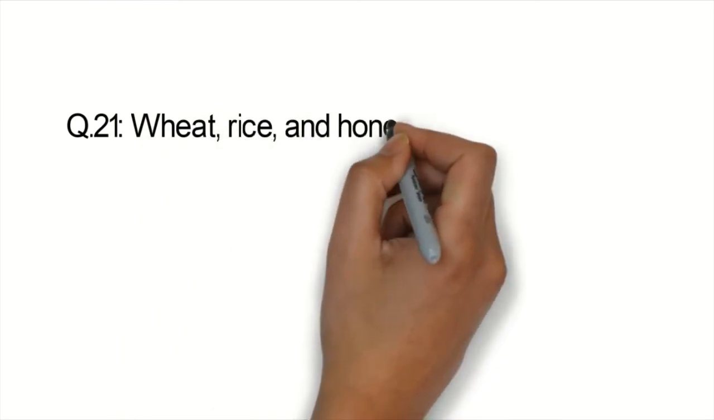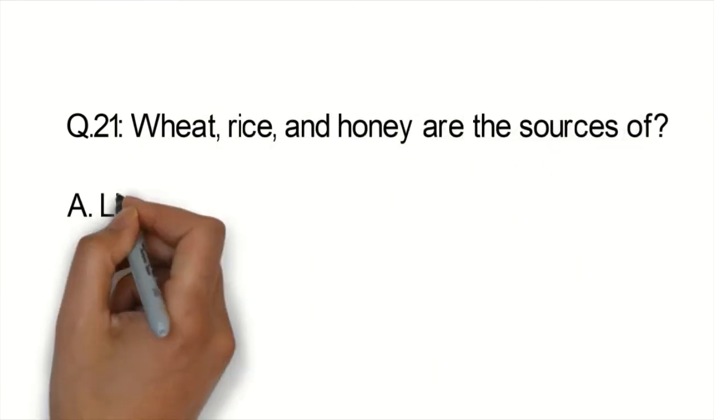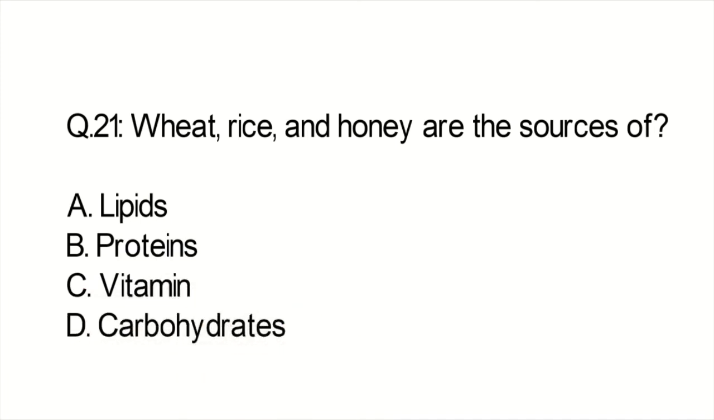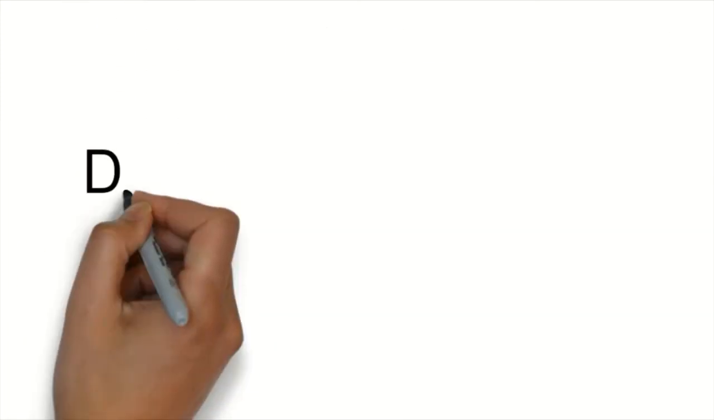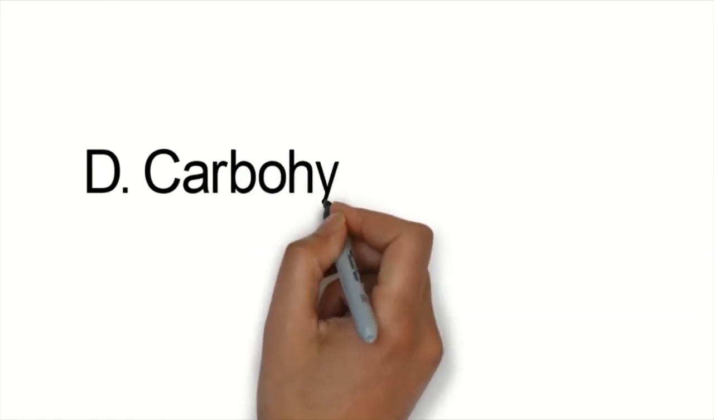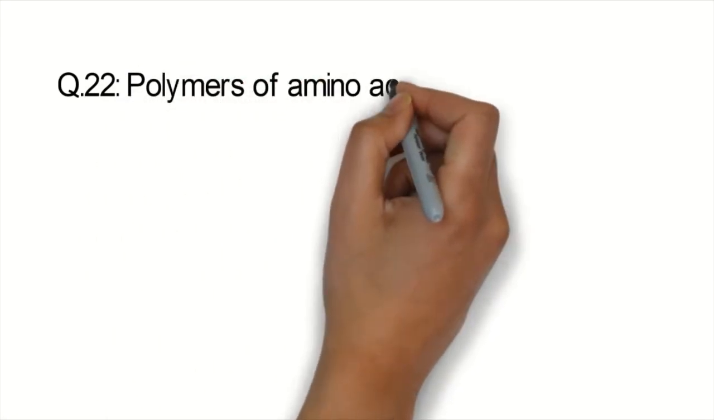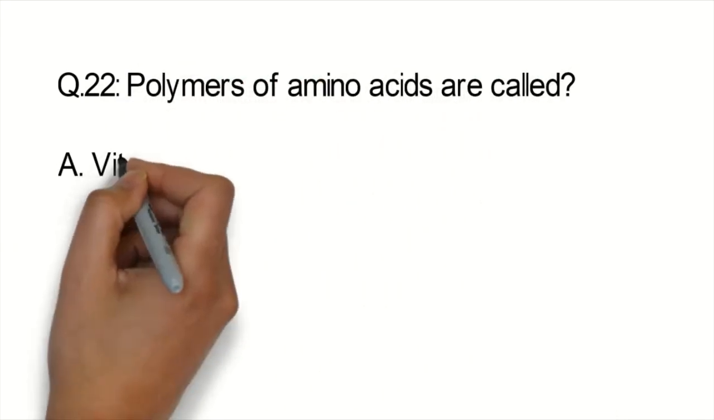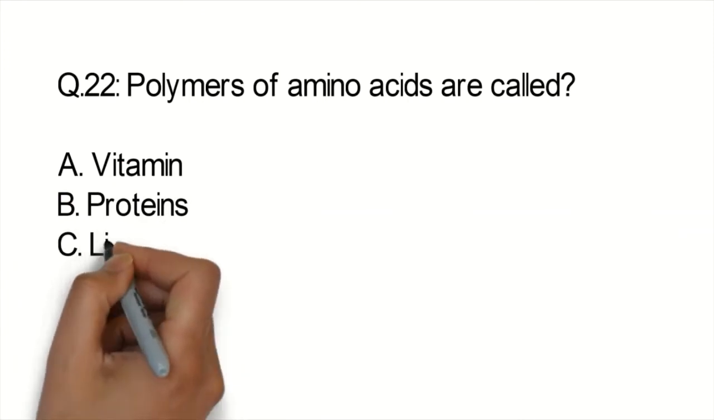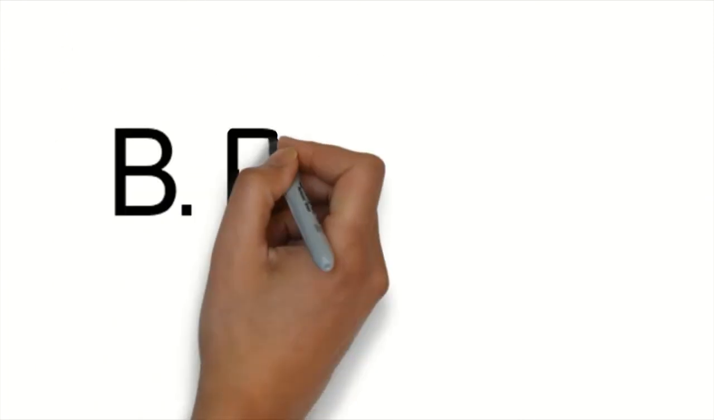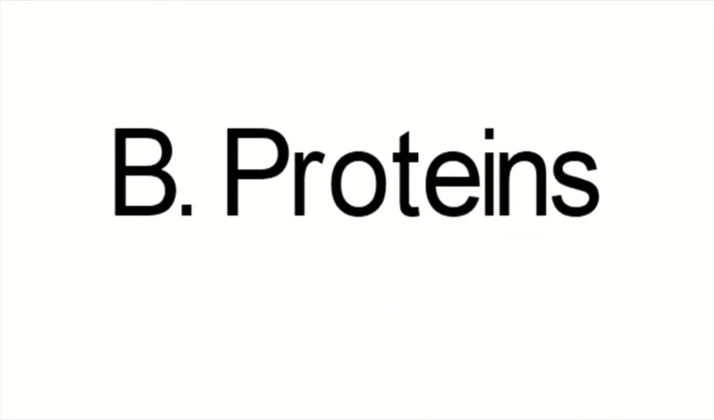Question number 21. Wheat, rice and honey are the source of lipids, proteins, vitamins, carbohydrates. And the correct option is D, carbohydrates. Question number 22. Polymers of amino acids are called vitamins, proteins, lipids, maltose, and the correct option is B, protein.